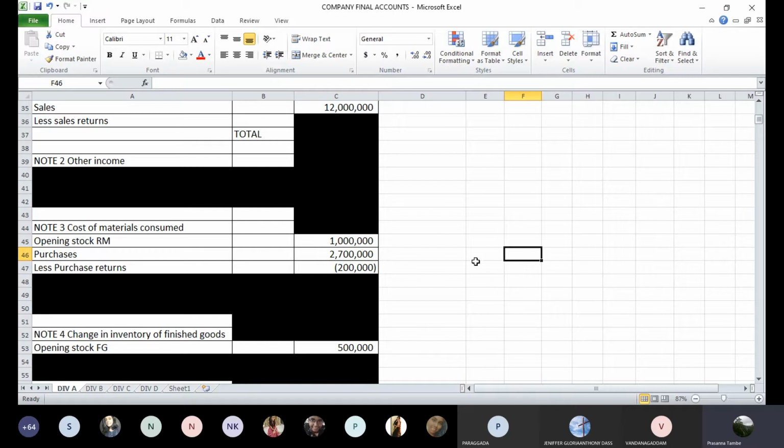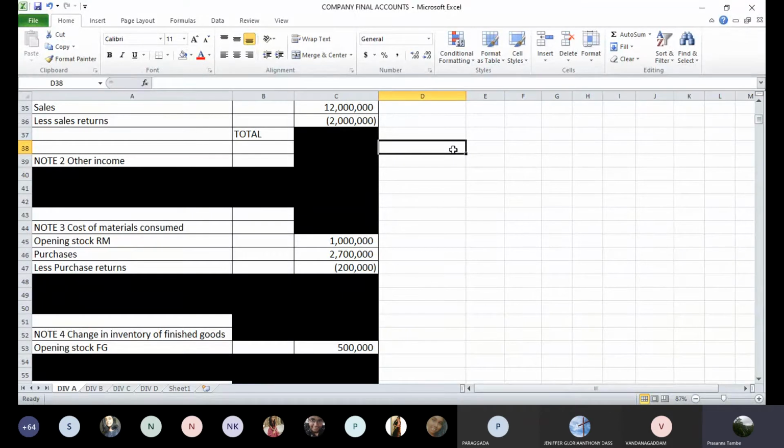Then sales returns are 20 lakhs. So that we'll have to take here under sales followed by less sales returns 20 lakhs. I will take a pause till you reach here. Okay. So that everybody can complete up to this stage. Can we go ahead?